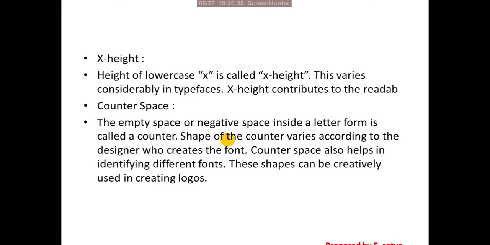The same thing we are repeating here again. The height of the lowercase x is called x height. This varies considerably in typefaces. X height contributes to readability. The counter space, the empty space or negative space inside a letter form, is called counter space. This is called negative spacing also. The shape of the counter varies according to the designer who creates the font. So counter space also helps in identifying different fonts. These shapes can be creatively used in creating logos. Generally we use these fonts for logo purposes.